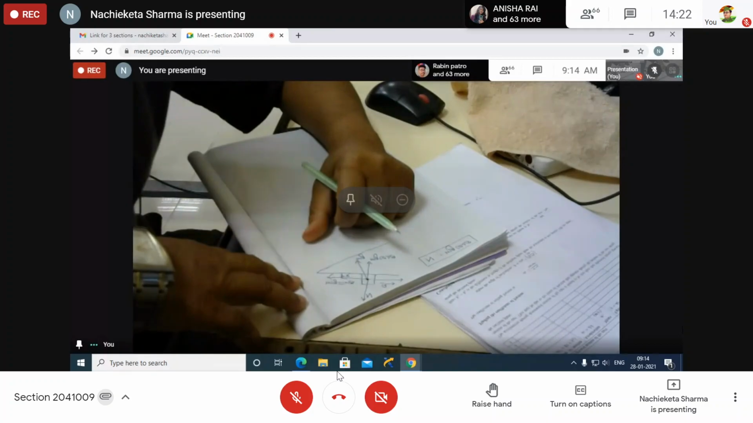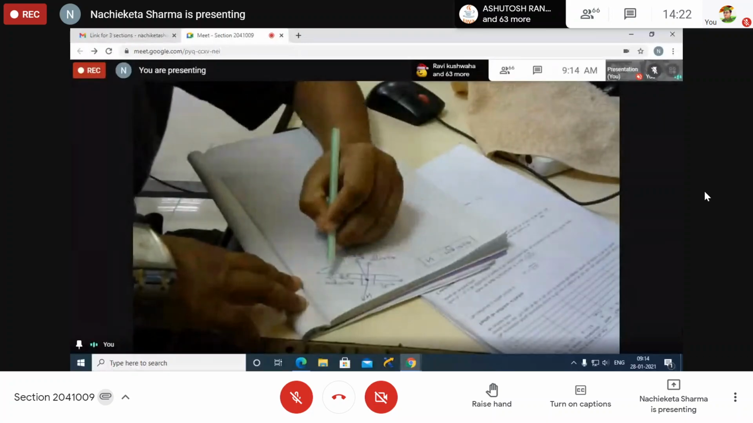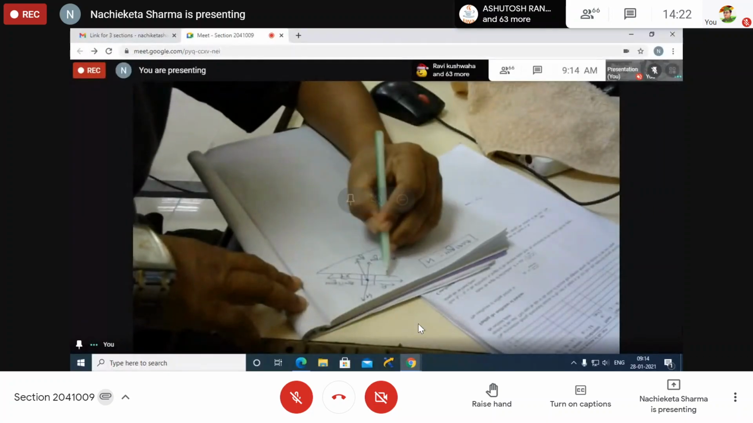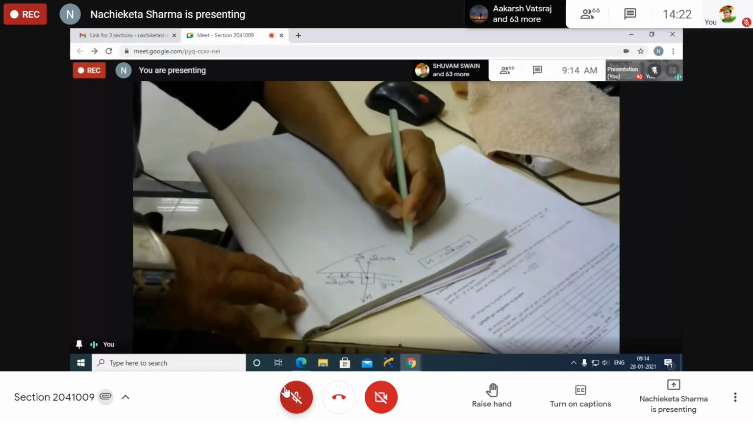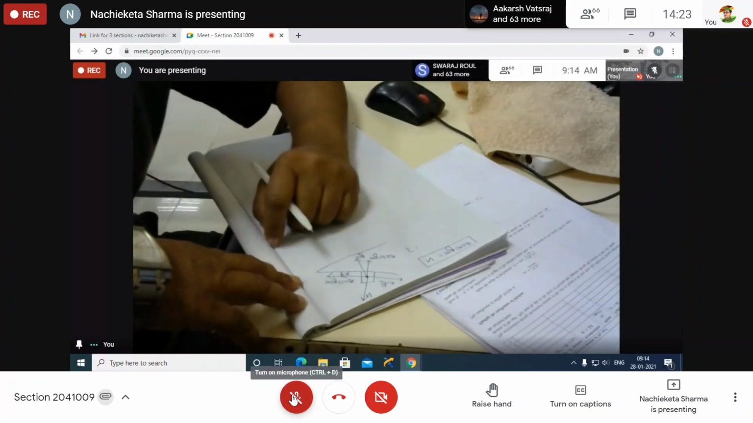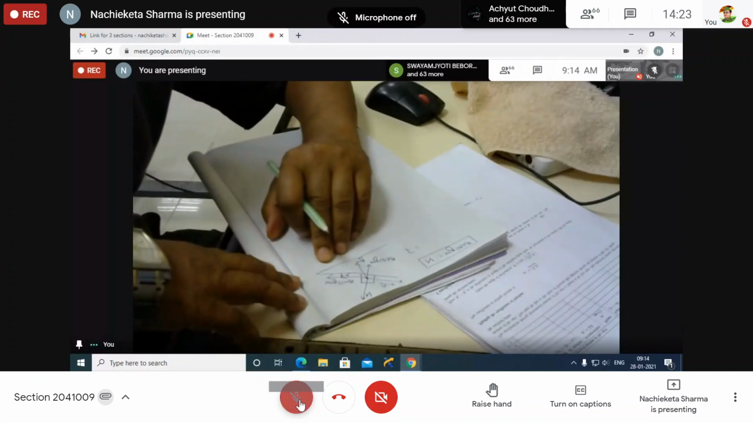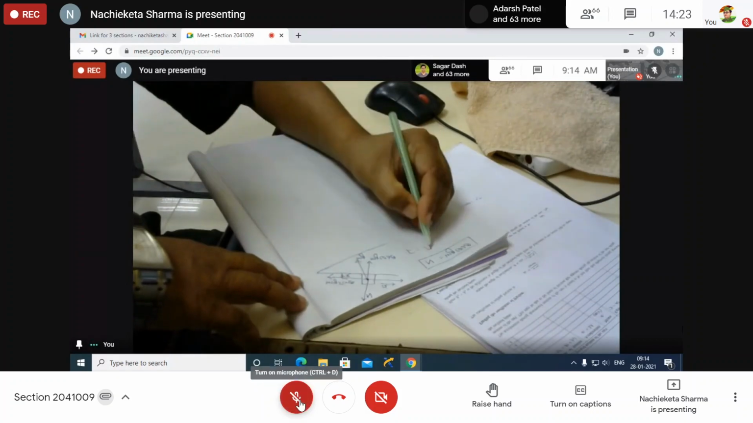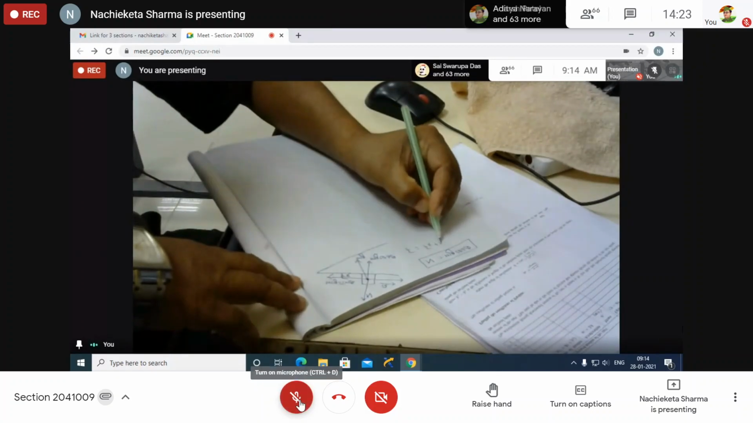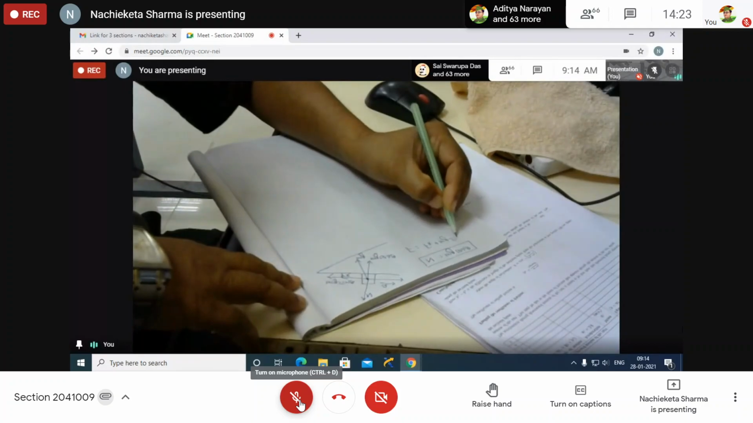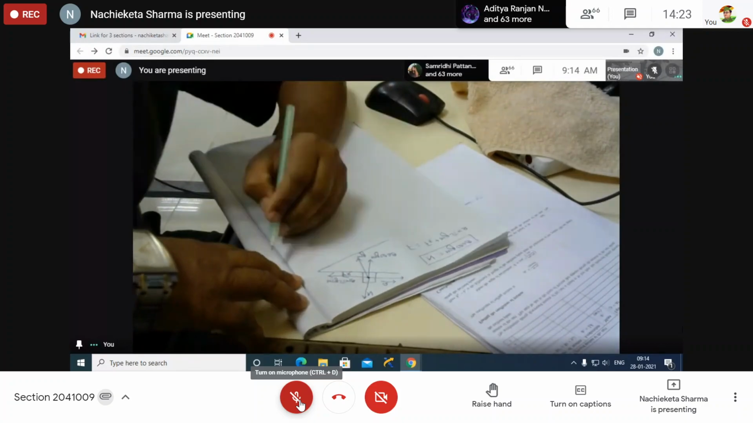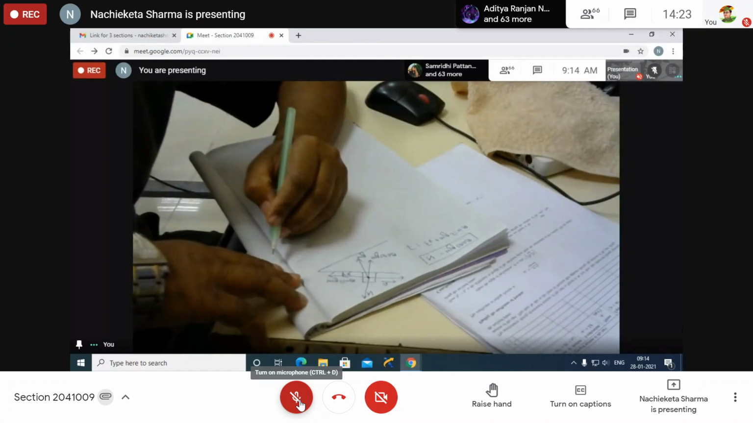Do you understand or not? Yes, sir. Now tell me, let the body be moving horizontally. This is your horizontal axis. What is the total force acting on it? Write down Fk plus mg sin theta.